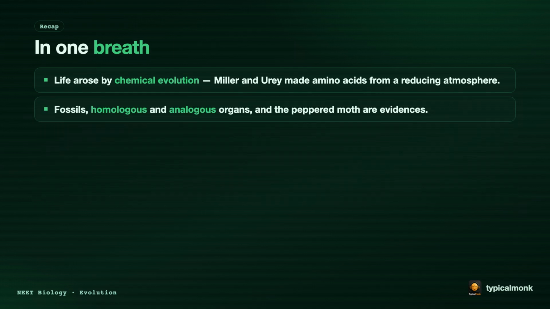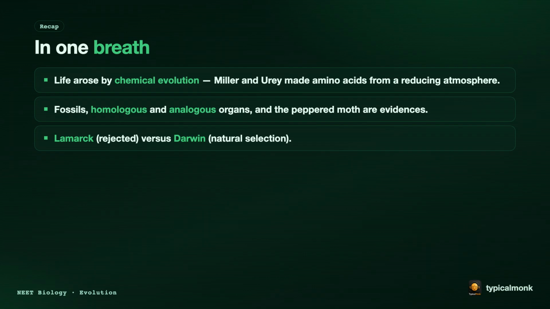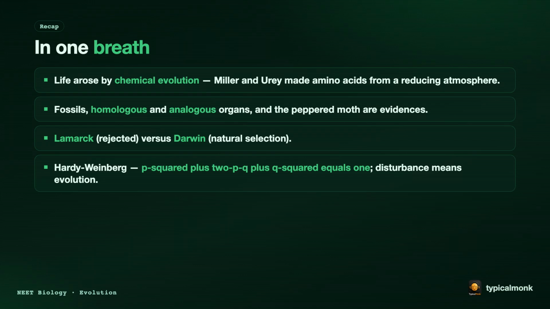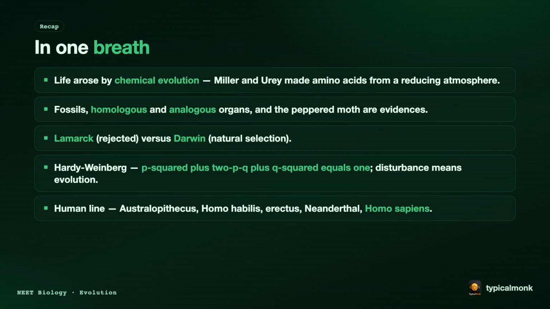The whole chapter in one breath. Life arose by chemical evolution. Miller and Urey made amino acids from a reducing atmosphere. Fossils, homologous and analogous organs, and the peppered moth are all evidences. Lamarck, which is rejected, versus Darwin, that is, natural selection. Hardy-Weinberg, p squared plus 2pq plus q squared equals 1. A disturbed balance means evolution. The human line: Australopithecus, Homo habilis, erectus, Neanderthal, and Homo sapiens.